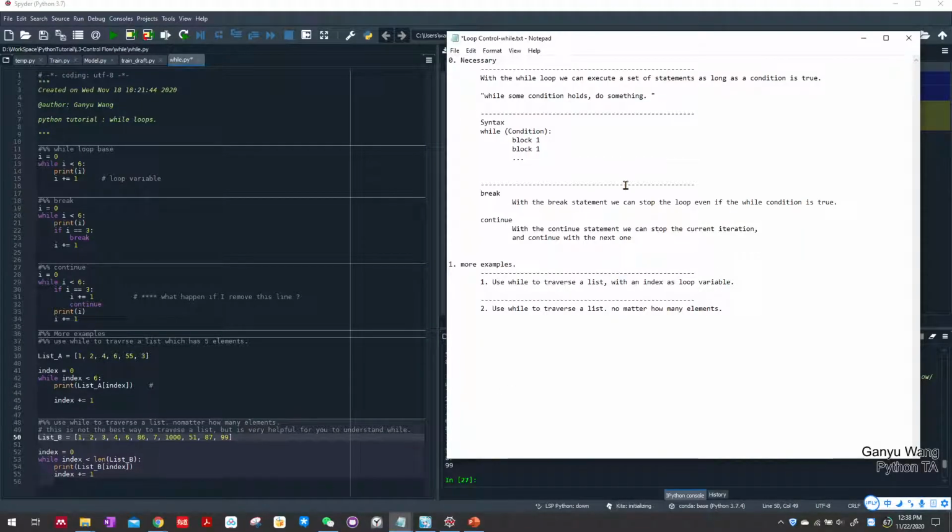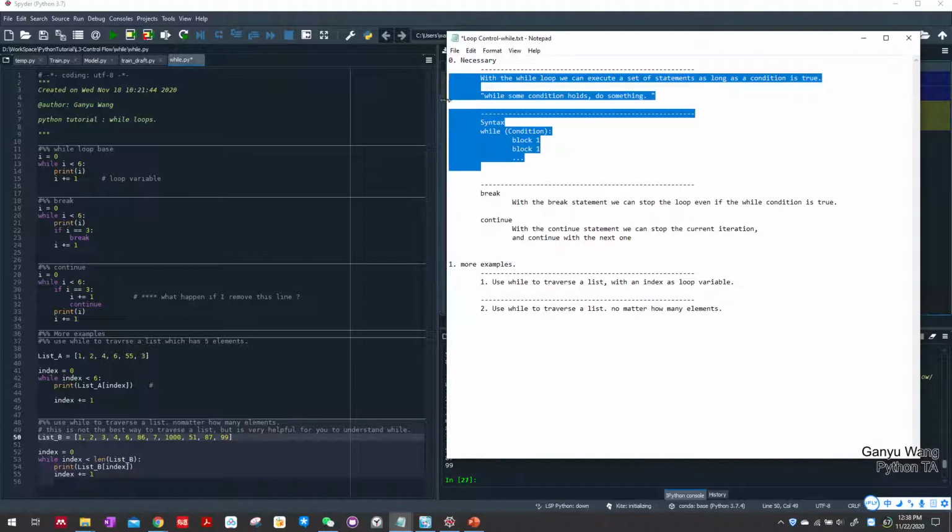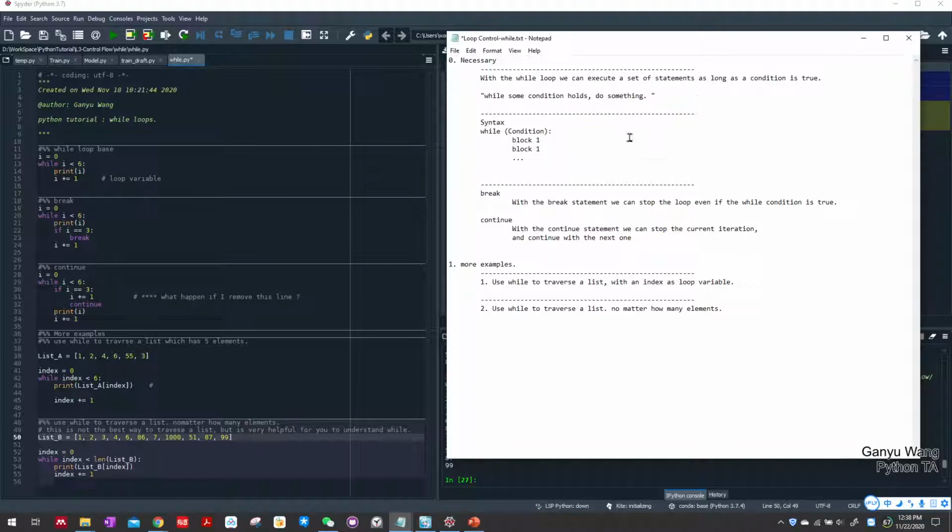So the most important thing about while loop is the syntax and the concept of while loop. This is the most important thing you need to know for today's lesson.